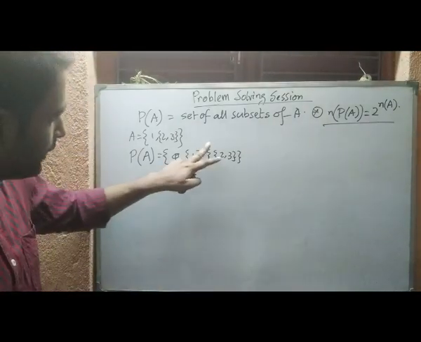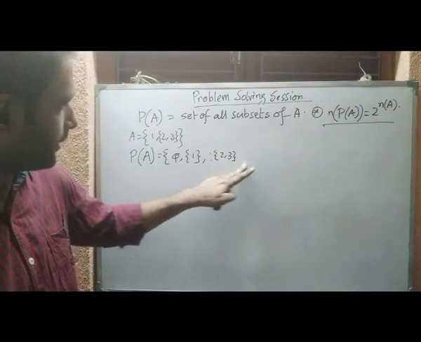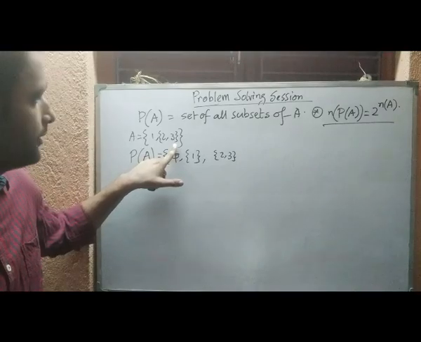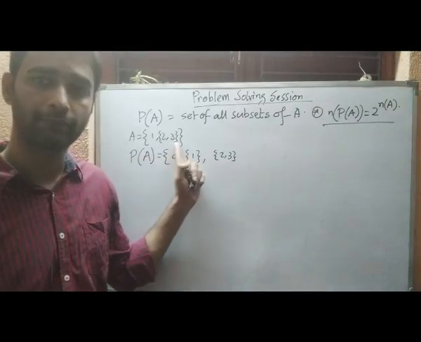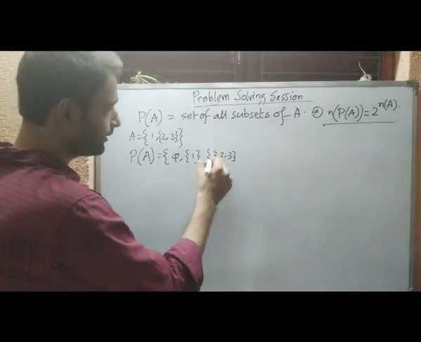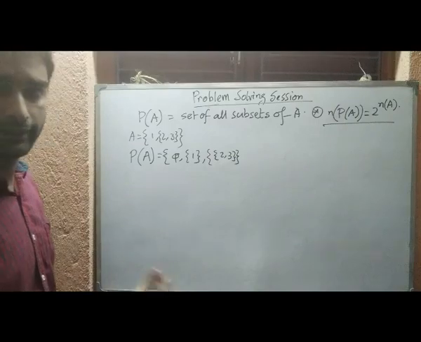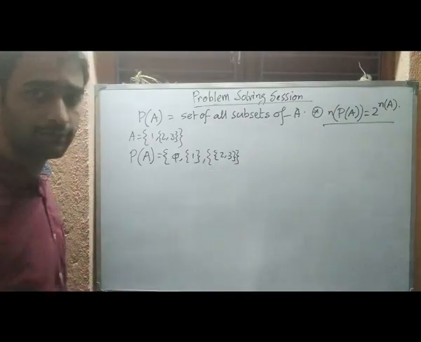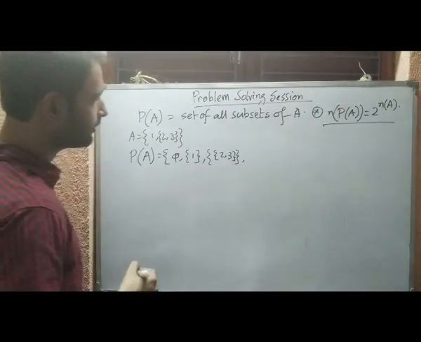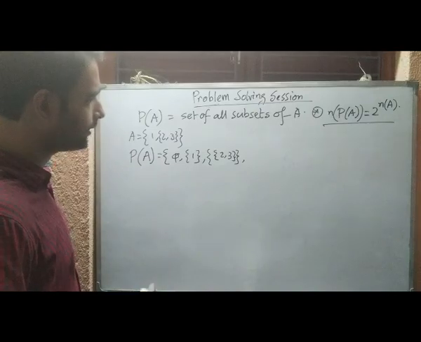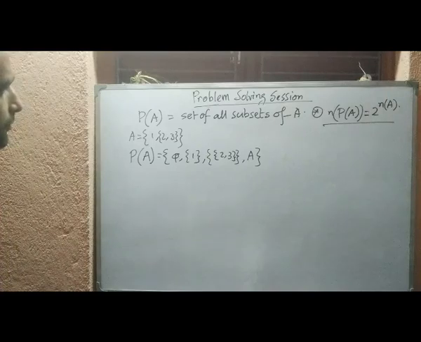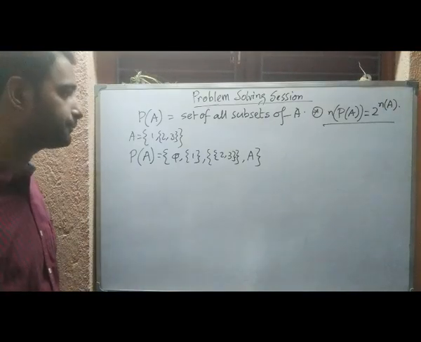Now see properly, if we write only the second bracket, 1 in a second bracket, then it will be an element of this set. This set is an element of the set A, so we cannot state it like this. We have to write it like a set, meaning a subset, so we have to give two brackets. So all the one-element sets are here. Now we have to give the final one, that is the set A. This will be the collection of all subsets, that is the power set of A.